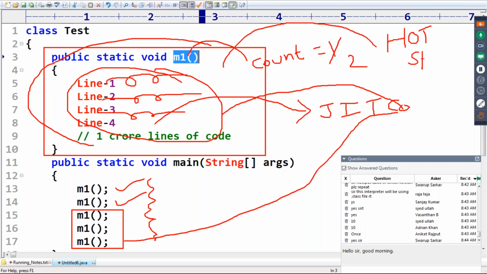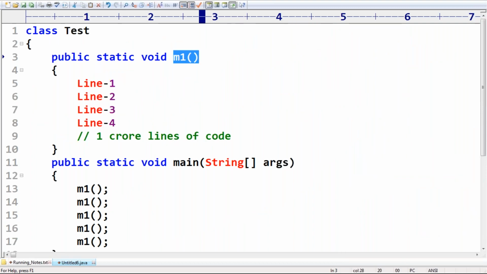Remember this one, sir. These types of methods are by default considered hotspots, so this code is going to be executed multiple times. That's why the total code will be translated into machine code at one time by the JIT compiler, and the next time whenever you call this M1 method, the machine code will be used directly instead of translating again. A bit of an internal concept, sir.